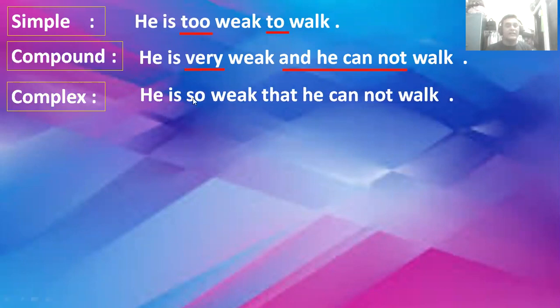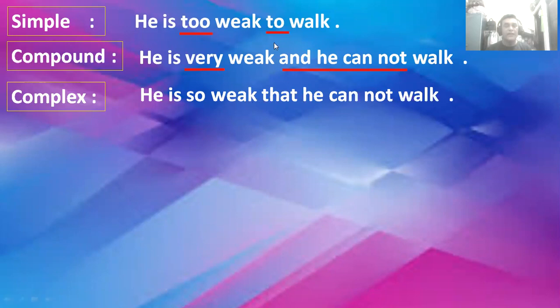Here, he is "so". For "too" and "very" in a complex sentence, "so". In a simple sentence, "too". In compound, "very". But in a complex sentence, "so". Compare among the three sentences. Then the adjective as usual. Okay?